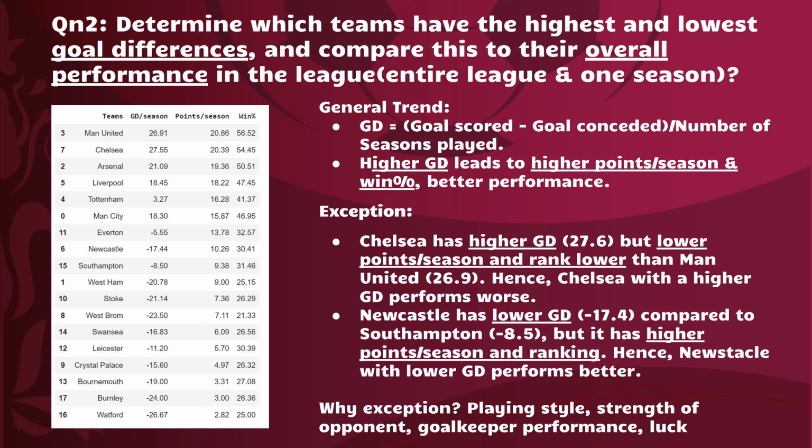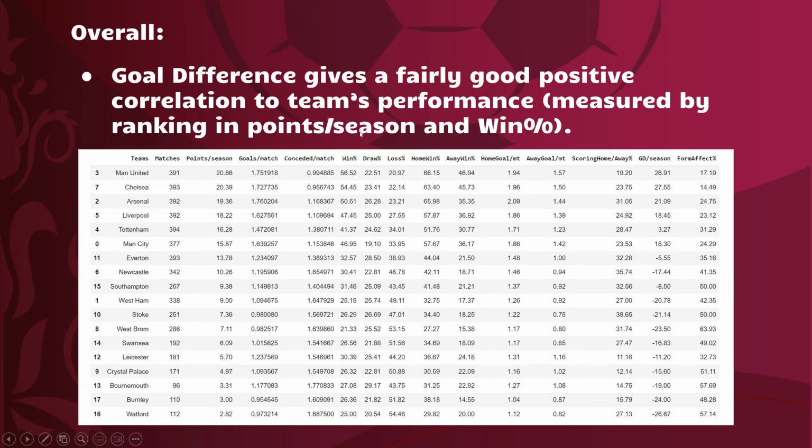The reasons behind the exceptions are different play styles, strength of opponent, goalkeeper performance, and luck. All these factors make the GT values vary. All in all, GT gives a positive correlation to a team's performance, albeit having some exceptions.